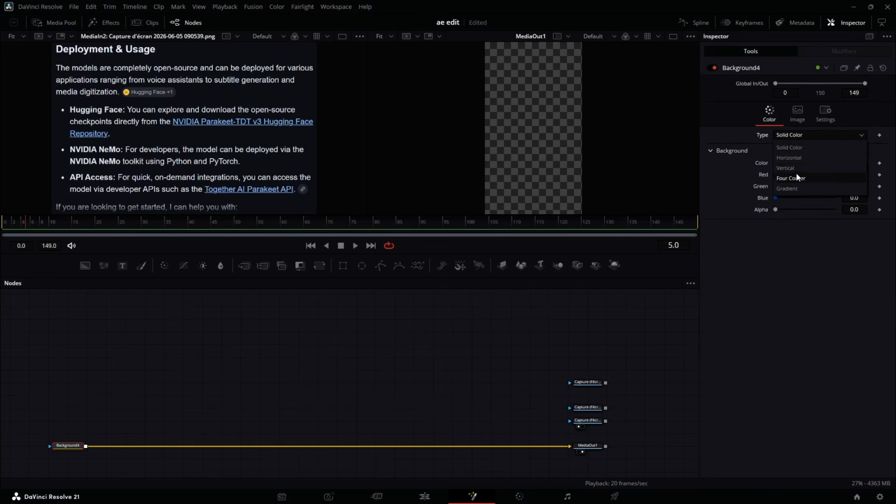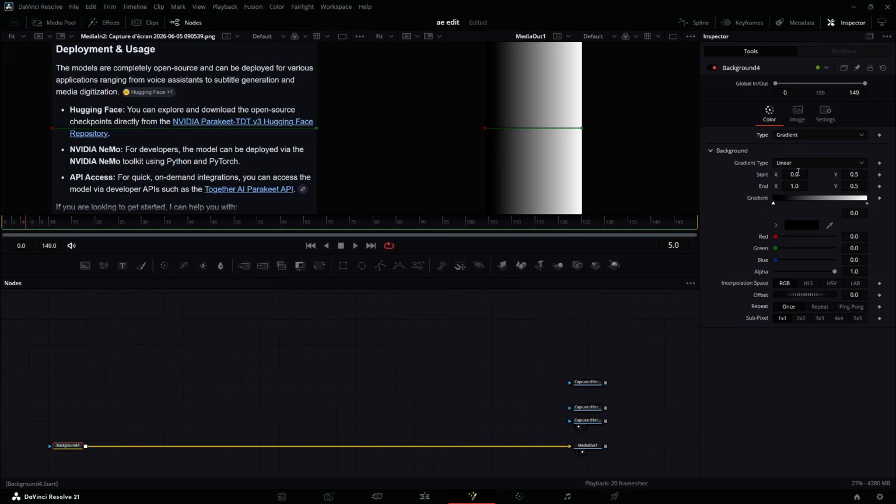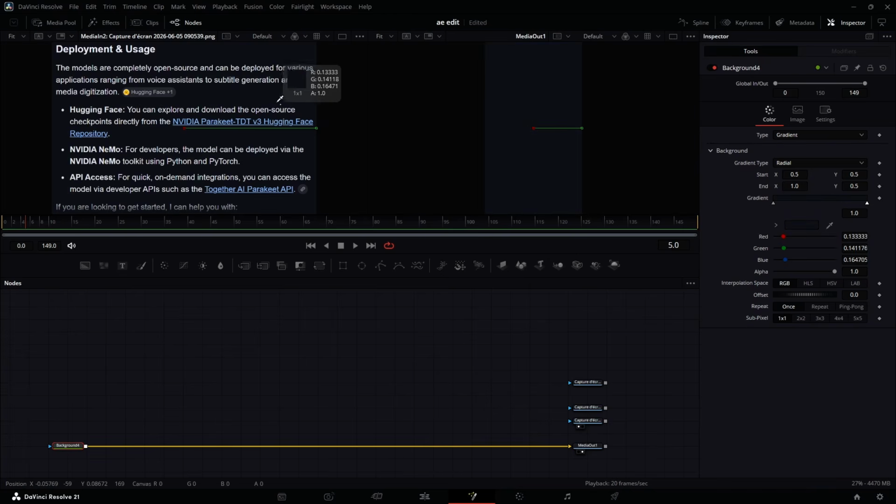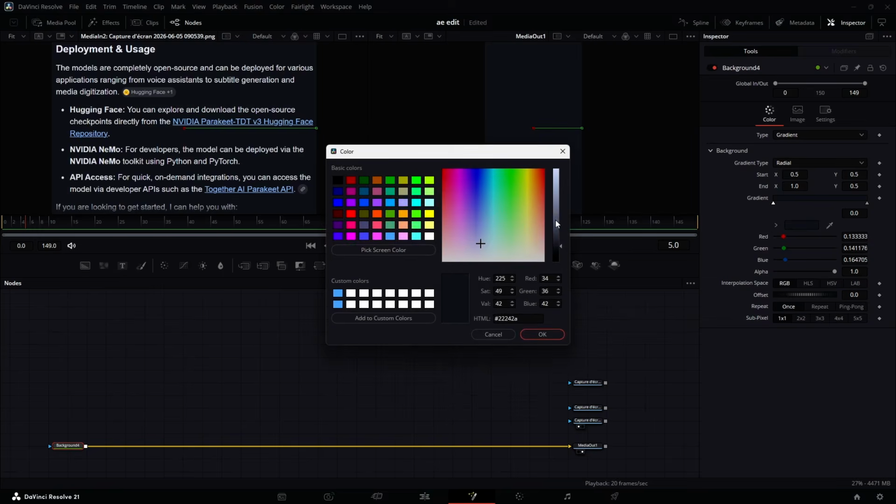I'm going to change this from solid color to gradient, and then from linear to radial. Now change this to 0.5 so that it appears at the center, and then for the center color, which is this black color here, I'm going to use this color picker here and pick this color here. Now do the same thing for this one and pick this color here, but for the center one I want it to be a little bit brighter, so I'm going to move it closer to the white side like so.